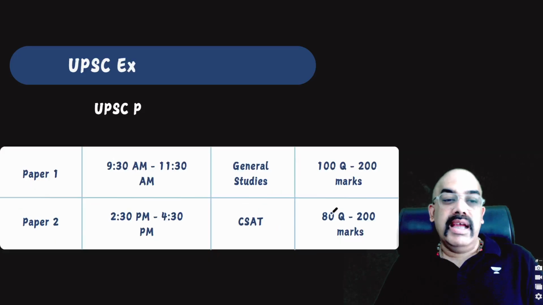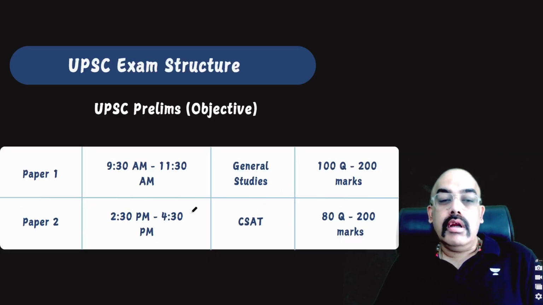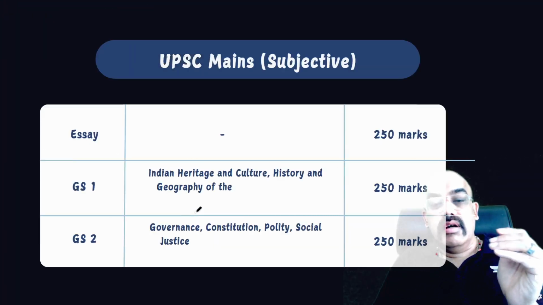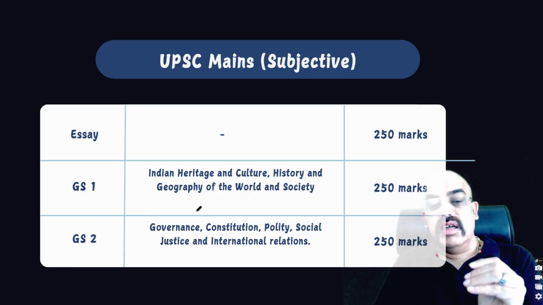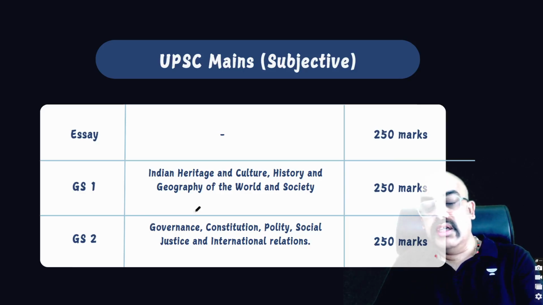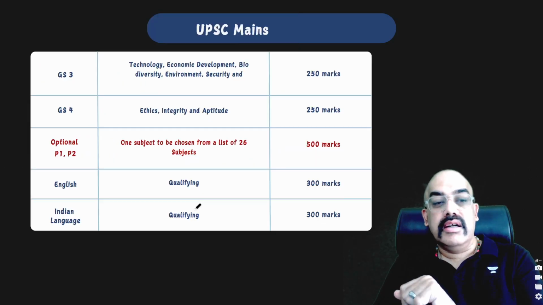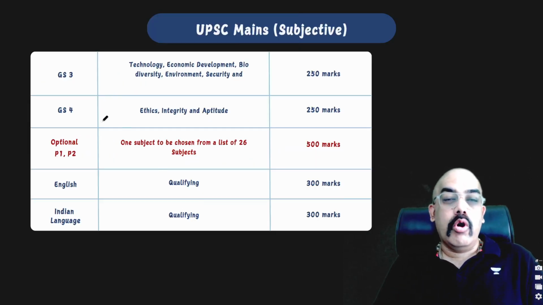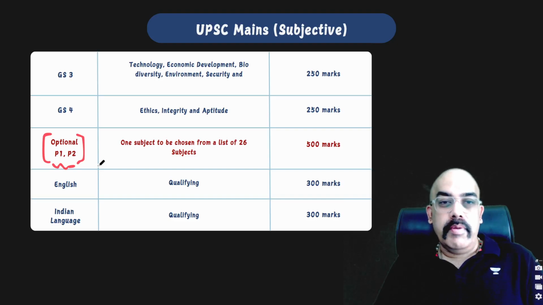Now, in the mains examination, you will have essay questions, you will have GS1, GS2, GS3, GS4, right? So these are the different test papers. Now for today's discussion, we have an optional focus. Optional test papers are made up of two papers, one subject but two papers.